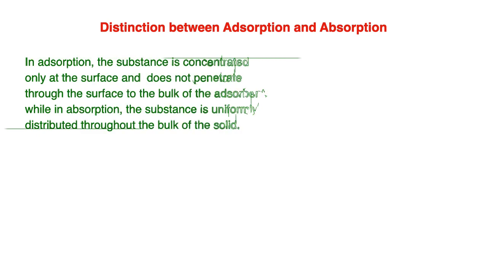Distinction between adsorption and absorption. In adsorption, the substance is concentrated only at the surface and does not penetrate through the surface to the bulk of the adsorbent. While in absorption, the substance is uniformly distributed throughout the bulk of the solid.